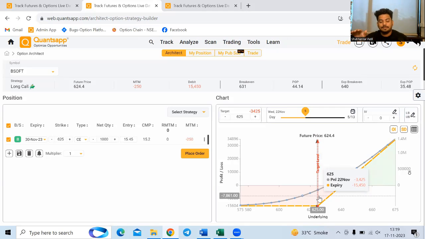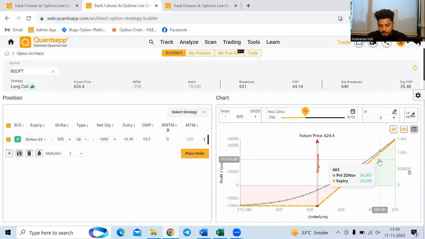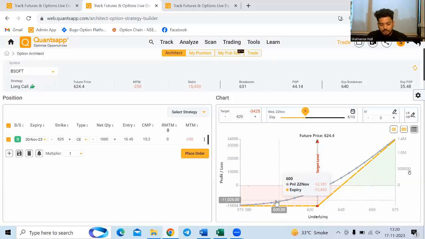you are paying the premium, so your loss gets capped at a point. If you're buying options, you don't have to worry about an undefined loss scenario. Your loss will get capped at a certain point. You can call it more like a natural hedge because of the behavior of options. The more the stock goes up, the more profit you will make, and even if the stock drops, you are not going to lose a big chunk.